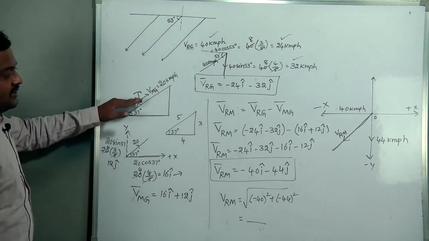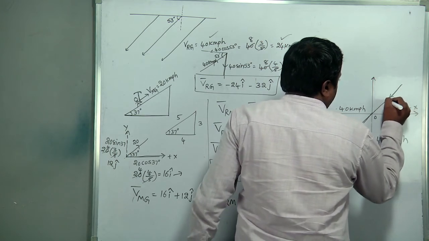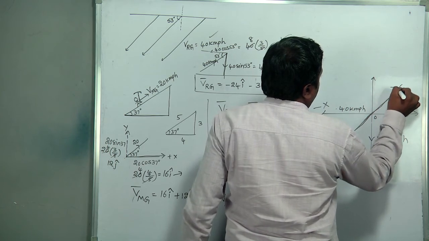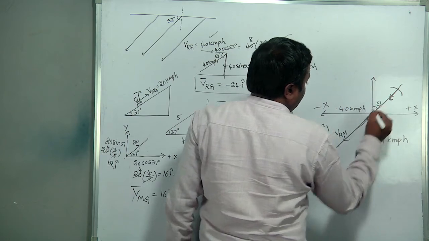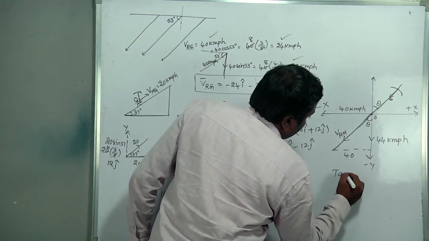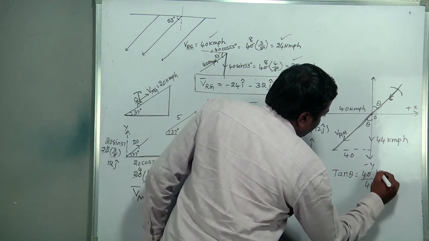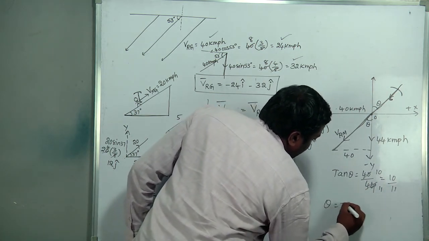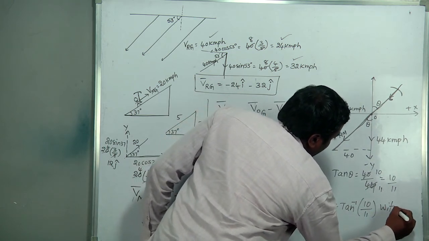So to this person, rain seems to be falling in this direction, so the umbrella should be placed in the opposite direction. With how much angle? If it is theta, this is also theta. Joining this, 40 and that 44, tan theta equals 40 by 44. 4 tens are 40, 4 elevens are 44, so it is 10 by 11. So theta equals tan inverse of 10 by 11 with the vertical.